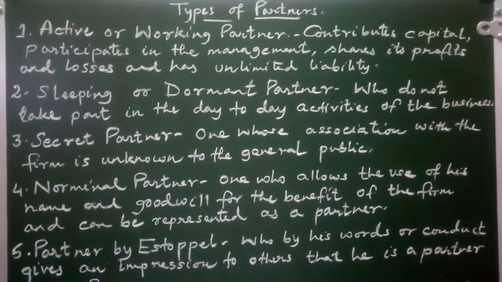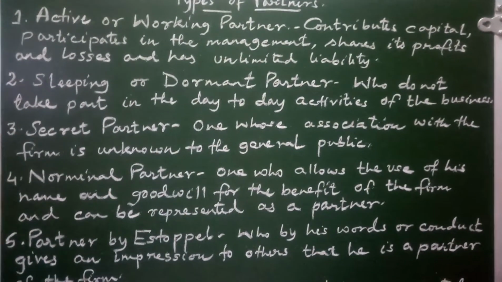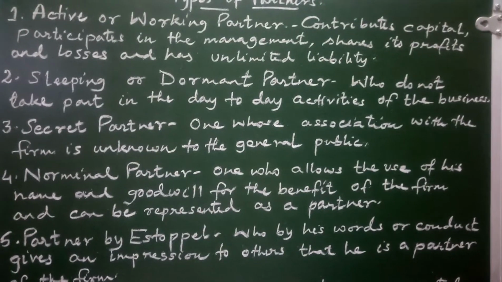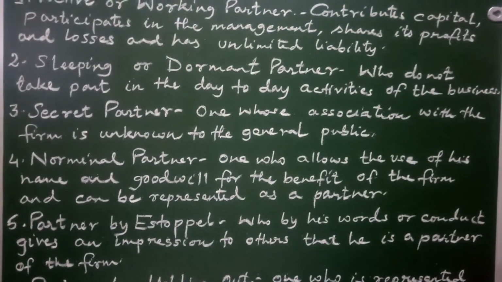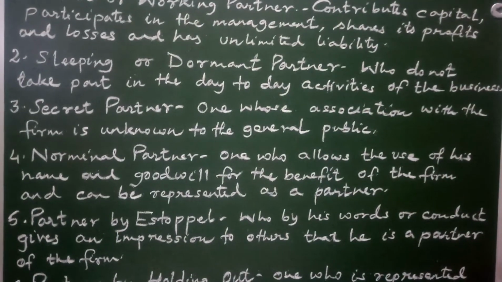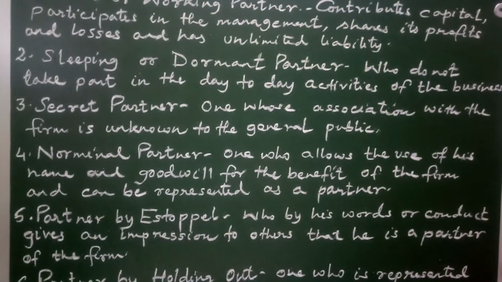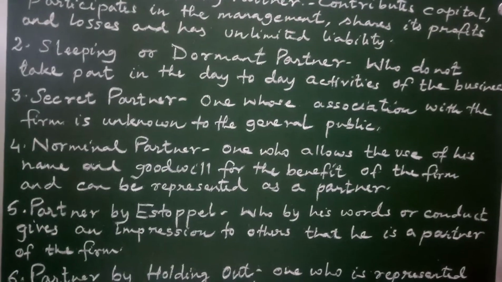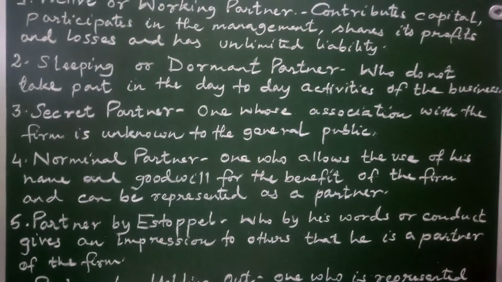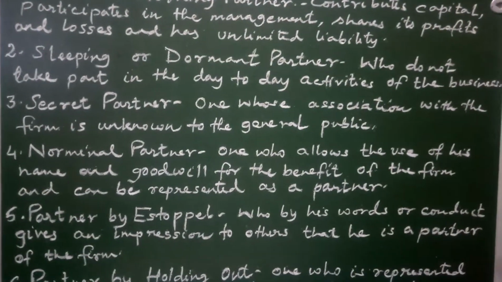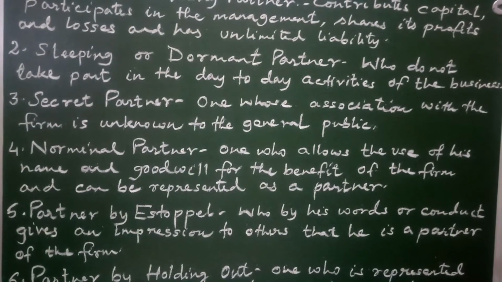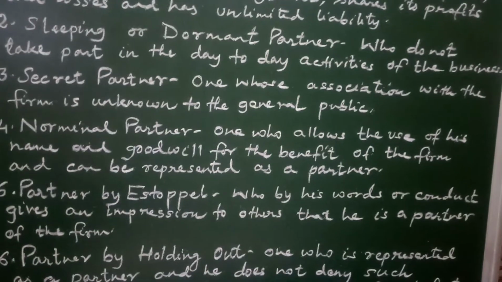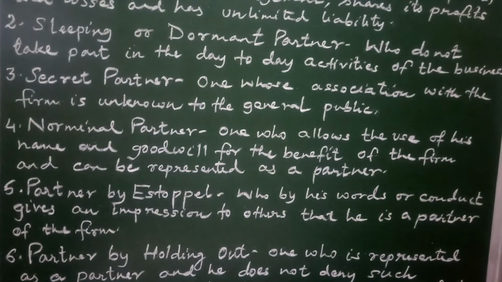Active partner participates actively in the business. Sleeping partner does not take part in the management of the business. Secret partner, he takes part in the management of the business, but his identity is hidden from the others. Others do not know that he is the partner. Nominal partner, he is one person who has given his name or goodwill to the firm so that the firm can be benefited. You can take an example.